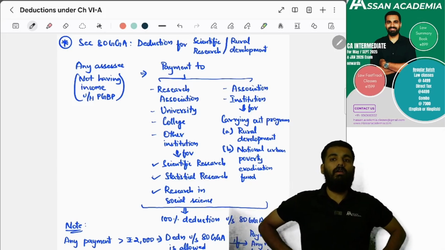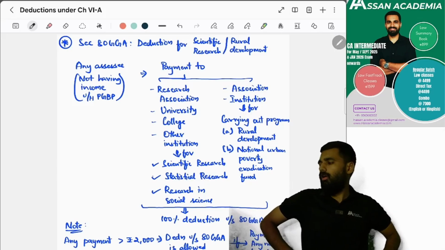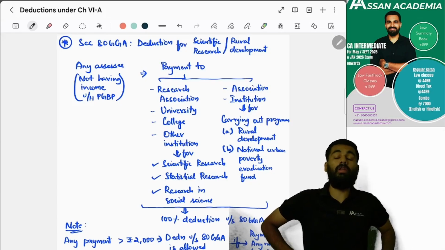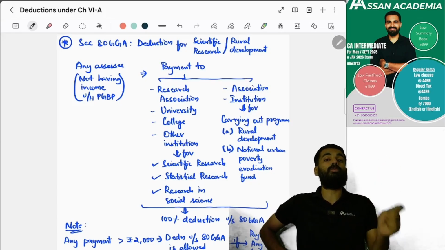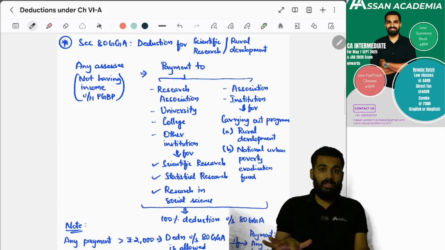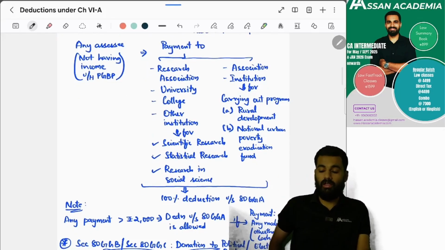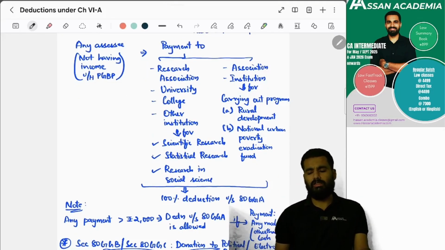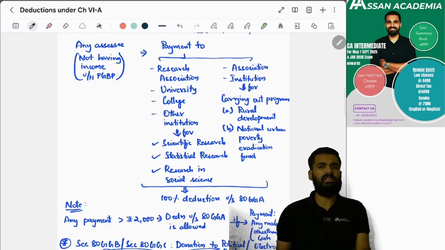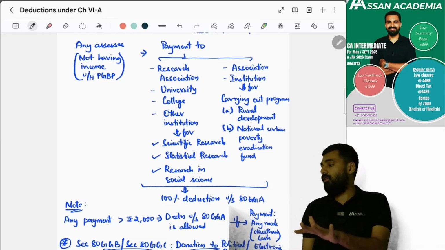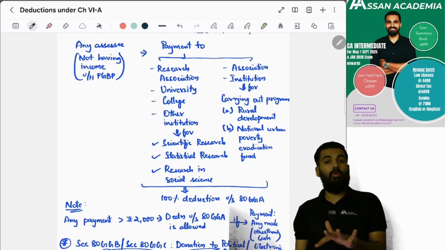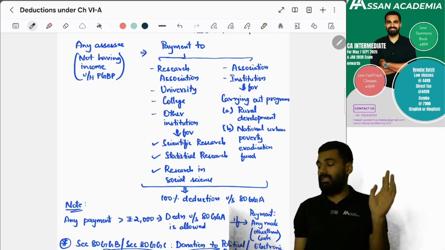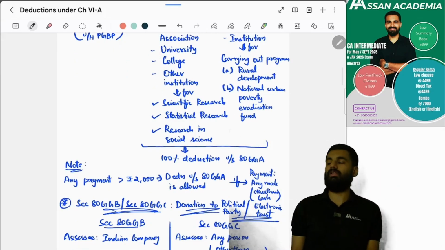What is section 80GGA? This is applicable for any assessee who does not have income under the head PGBP in his total income. Yes, and this particular assessee is paying to a research association, university, college, or other institution for scientific research, or statistical research in social science, or to an association or institute for carrying out a program of rural development, or to the National Urban Poverty Eradication Fund. For these kinds of associations, universities, or institutes, if the assessee is paying, yes, 100% deduction is allowed.